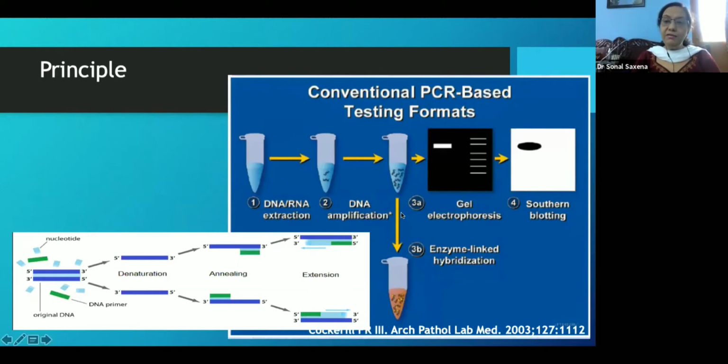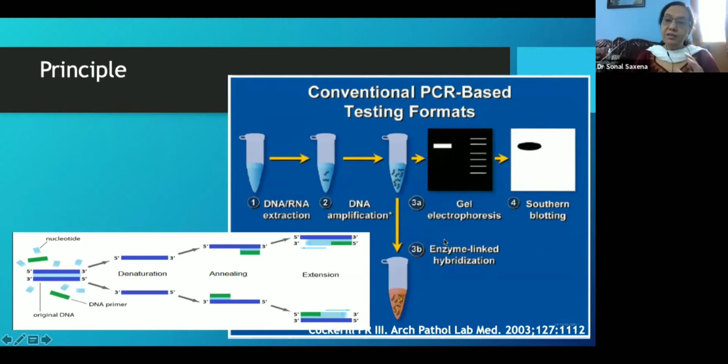Now, if you look at the conventional PCR-based testing platforms, there are 3 steps. One is that you have to extract the DNA or RNA. You have to amplify that DNA or RNA. And then you have to detect these amplified products, because now the number has increased to such an extent that they can be put onto a gel electrophoresis plate or used in an enzyme-linked hybridization, and the detection is made.